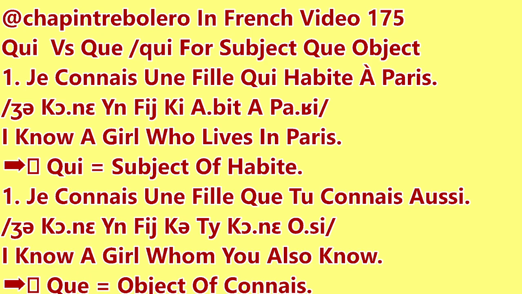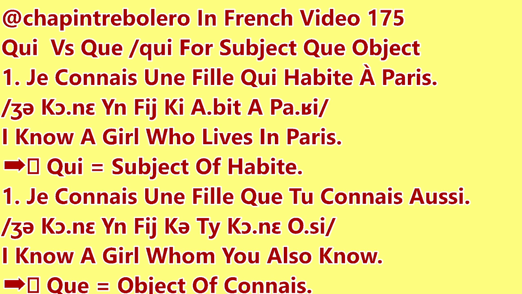The subject of the verb that follows, connais, is tu. The action of knowing in this case is not related to that girl, but it's related to you. So we just use que as a connecting word. Quite simple, right?